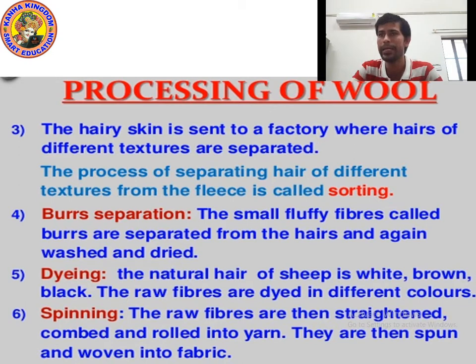Last step is spinning. Spinning is a process of combining and rolling into yarn to make fabric. Yes. So the raw fibers are straightened, combed and rolled into yarn. They are then spun and woven into fabric. Okay, I hope you understood. Now let's move on to the next point.